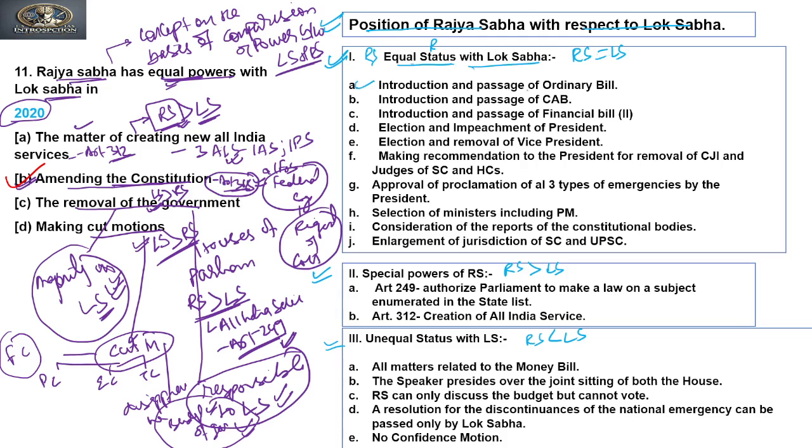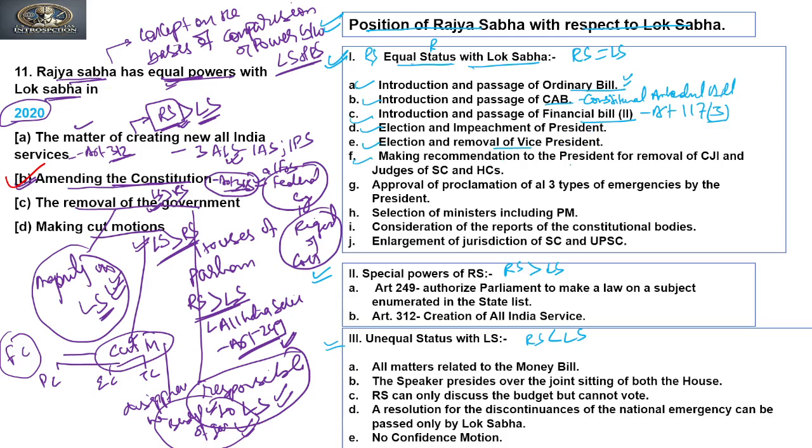So the first, in the introduction and passage of an ordinary bill, both the houses have equal power. Introduction and passage of CAB, that is a constitutional amendment bill. So in this also both have a similar power. Introduction and passage of finance bill, second, that we have seen in the last questions according to Article 110(3), they both have equal power. Election and impeachment of president, both have an equal power. Election and removal of vice president, again they have an equal power.